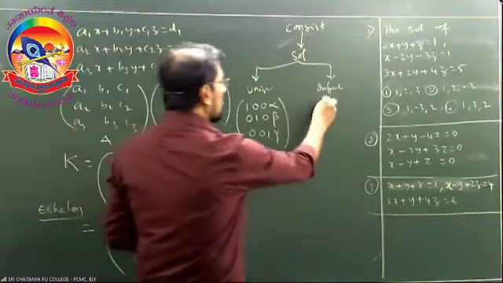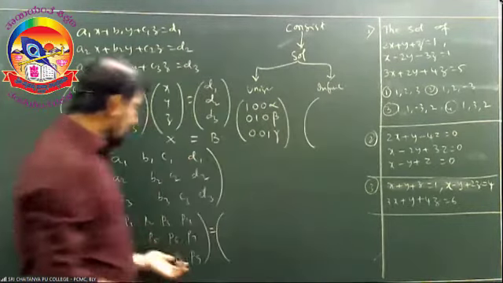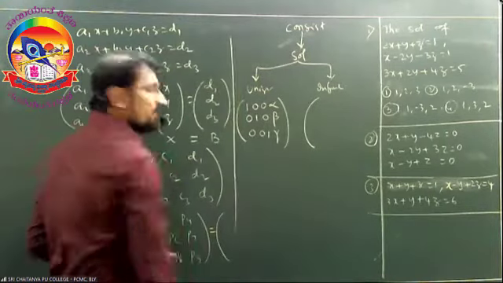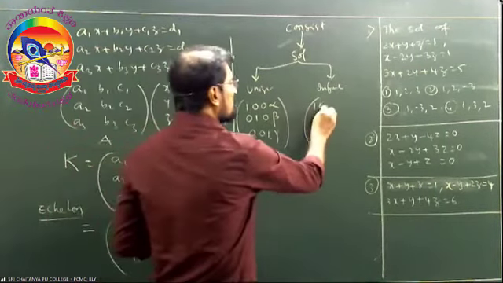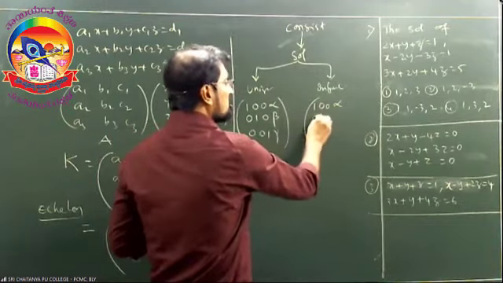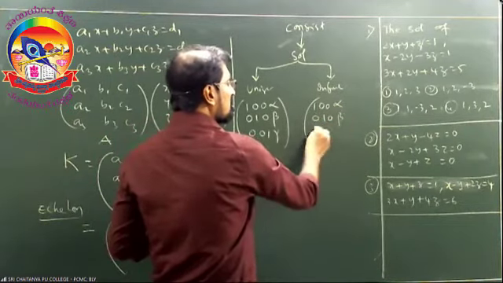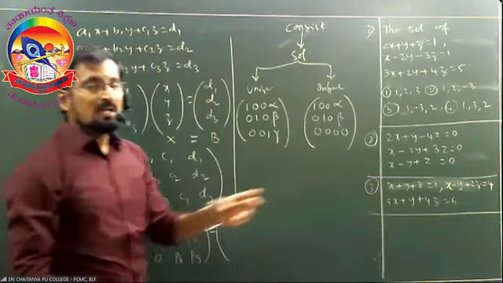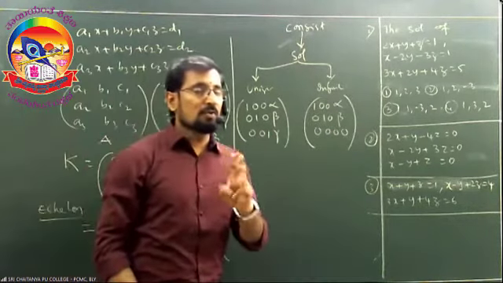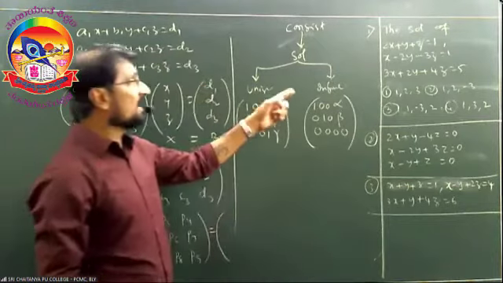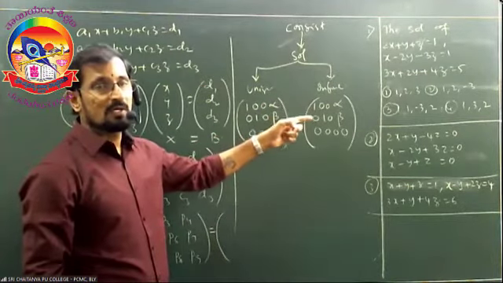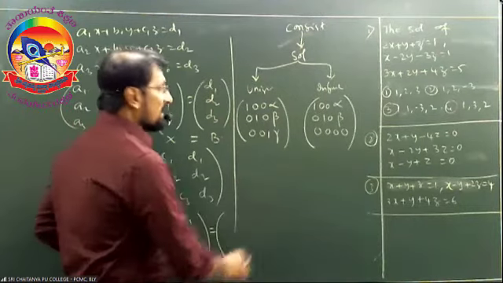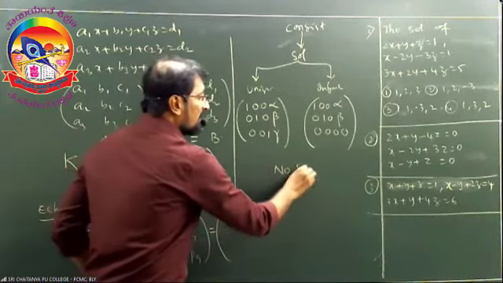And suppose the final matrix, that is, the echelon form, is in the form of 1, 0, 0, alpha; 0, 1, 0, beta; 0, 0, 0, 0. That means any one of those 3 rows is 0. Then it has infinitely many solutions and it is also said to be consistent.